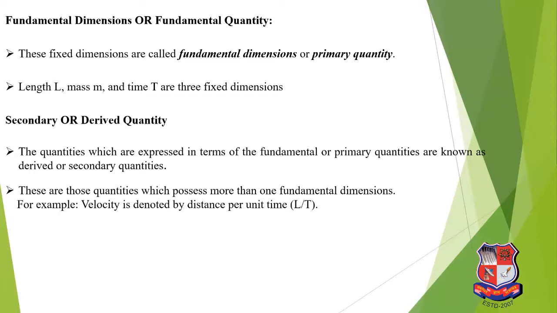Secondary dimension. The secondary dimension is derived from fundamental dimension, that is called secondary dimension or derived quantity. For example, velocity. The dimension of velocity is derived from fundamental dimensions. For example, the unit of velocity is what? Meter per second. So it is L by T, L T minus 1.